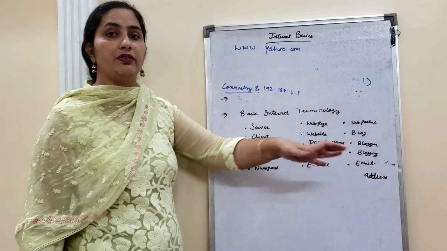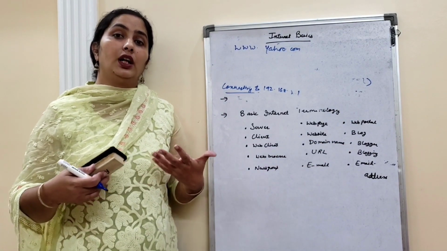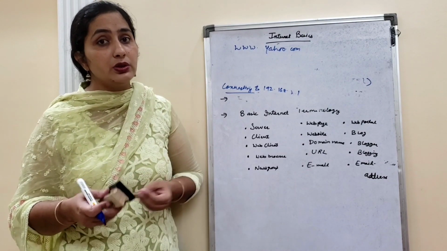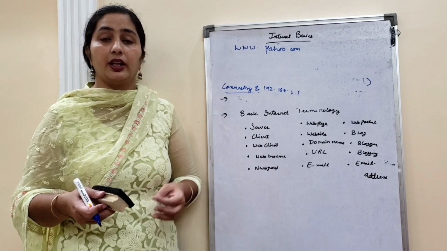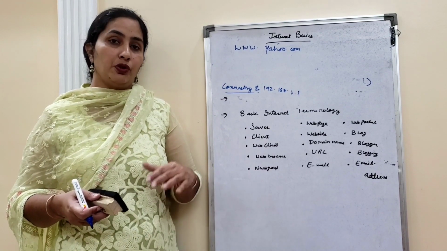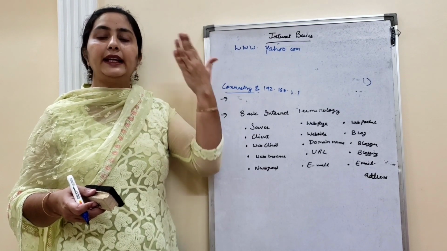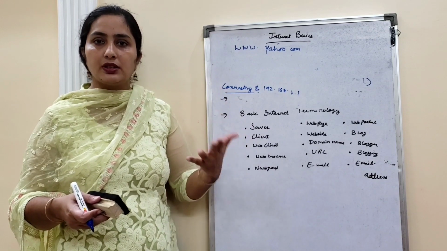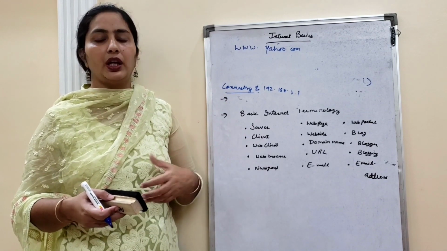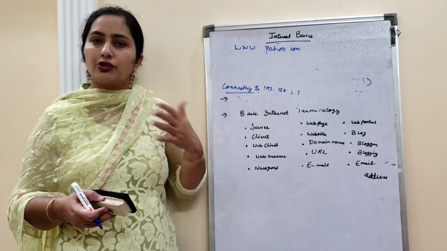Next is web portal. A web portal hosts other websites so that you can do different kinds of work. Now you can not only send and receive messages on the internet. You can book your tickets, do any kind of bill payment, hotel booking or cinema ticket booking, or even shop online.